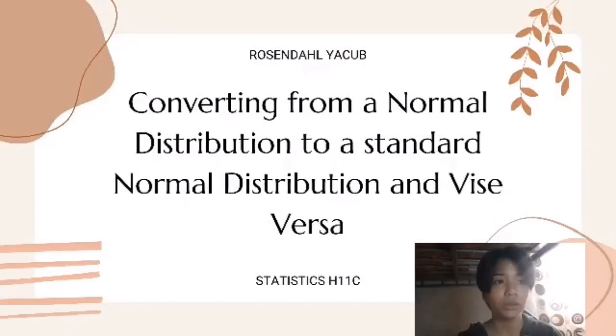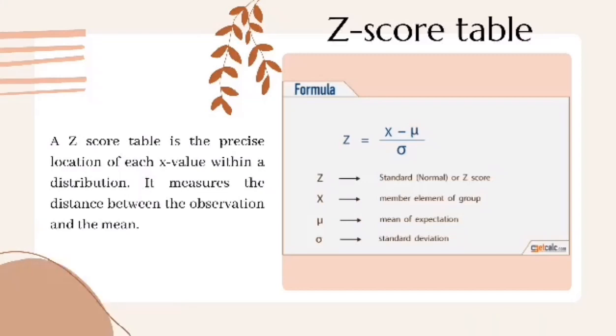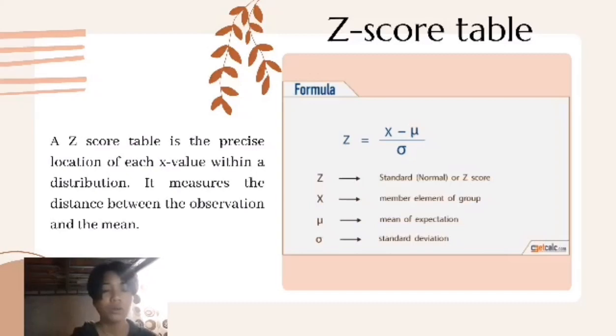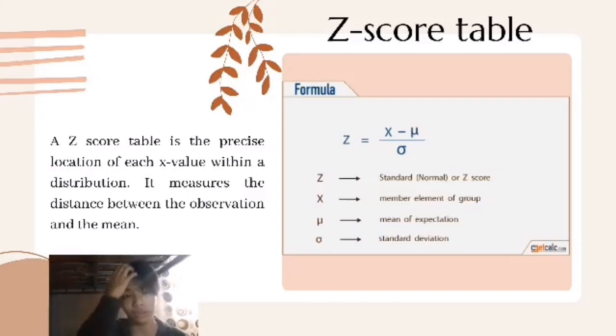Converting from a normal distribution to a standard normal distribution and vice versa. A z-score is a precise location of each x variable within a distribution. It measures the distance between the observation and the mean. Now we are going to use this formula, in which the variable z stands for standard normal score or z-score, while x is any data value in a normal distribution. The symbol mu means mean, and lastly, this symbol is the standard deviation.